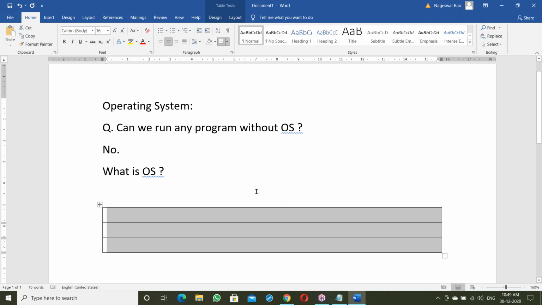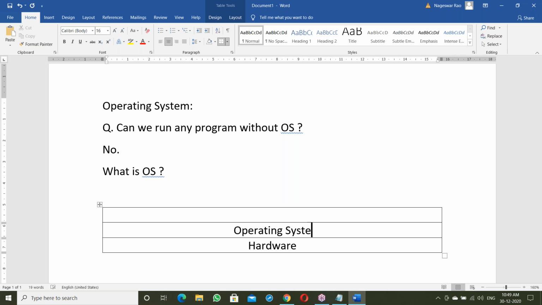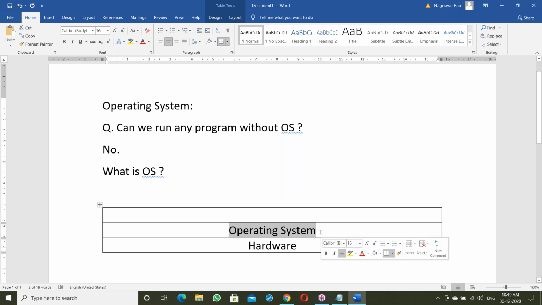So first, hardware. On top of hardware, there is the OS. Suppose your laptop: in your laptop, first there is an operating system. Suppose you purchased a laptop. After purchasing the laptop, you install the OS. So on top of hardware, there is an OS.